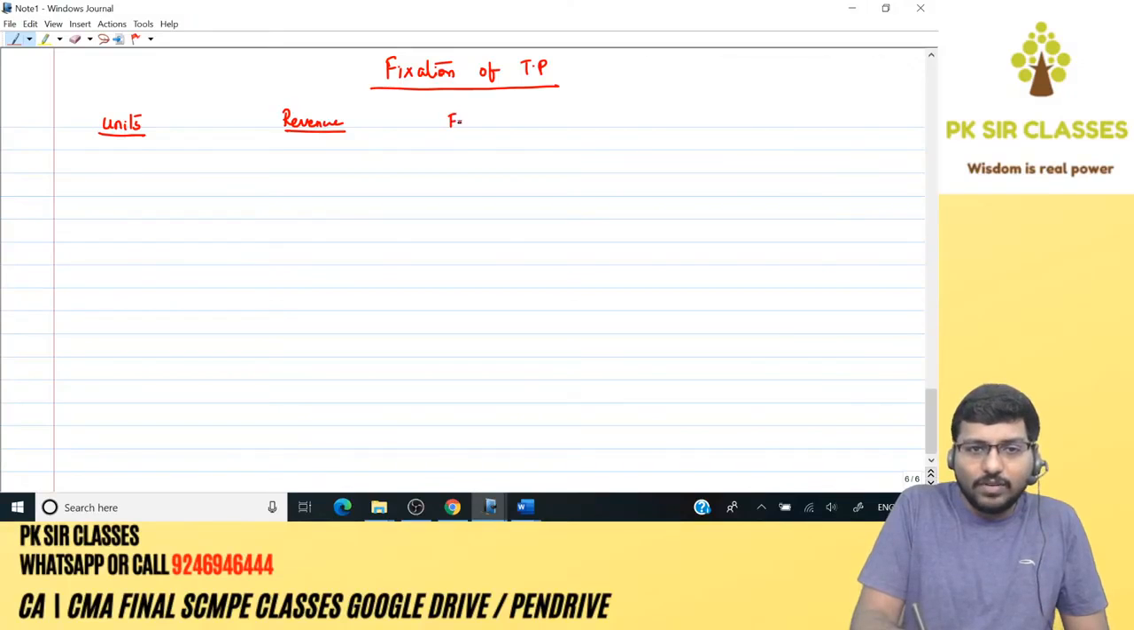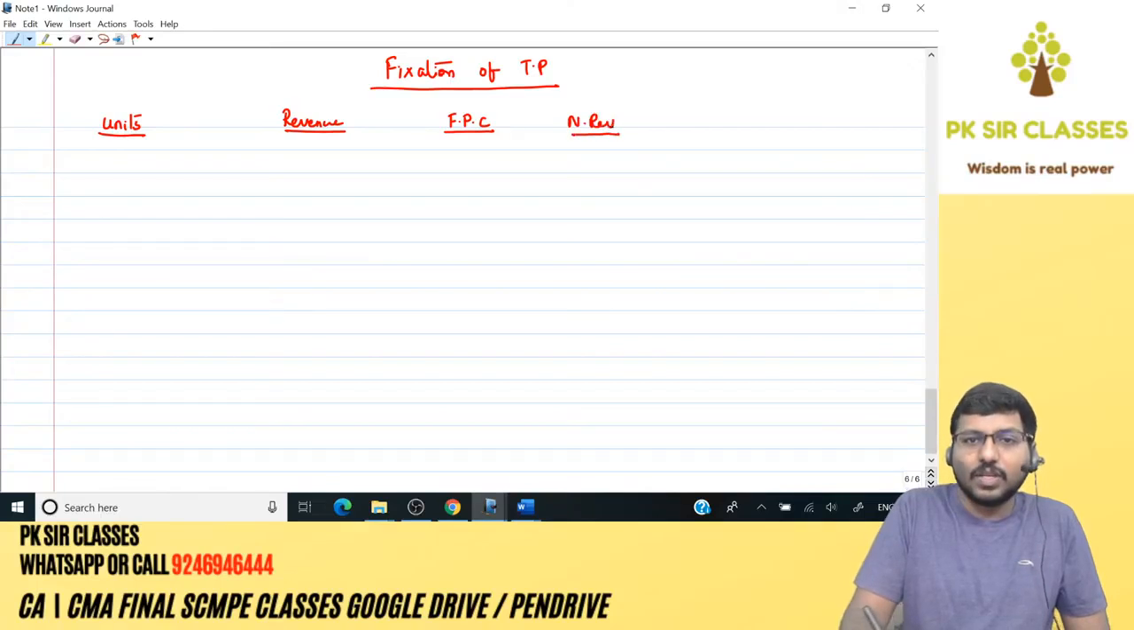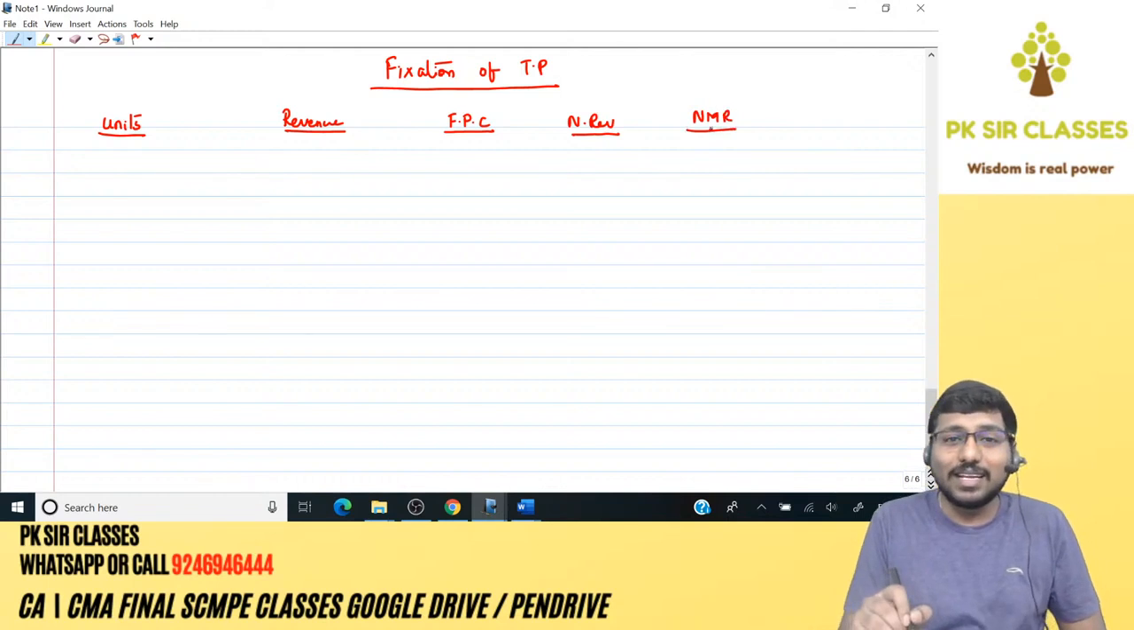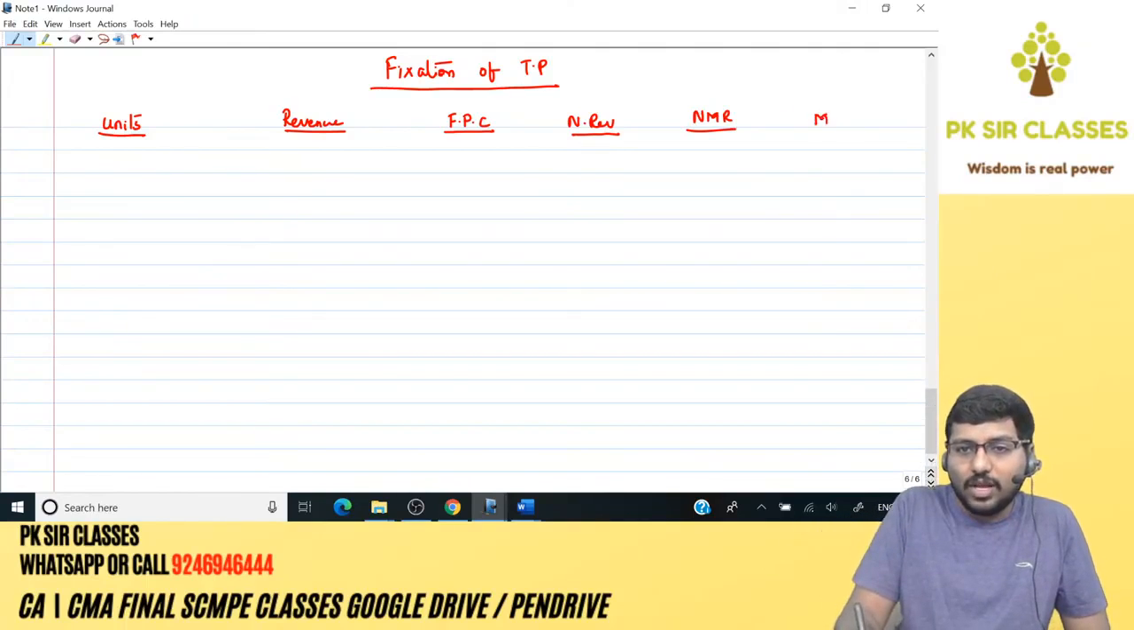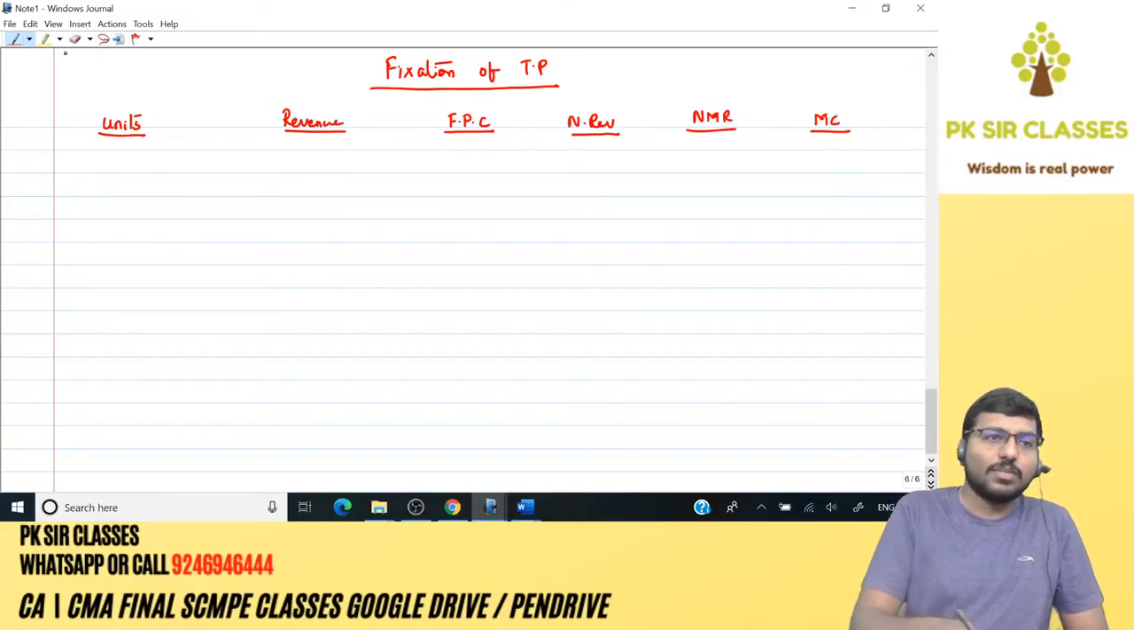Next column will be further processing cost. Next column will be net revenue. Next column will be NMR. NMR means net marginal revenue. Marginal means incremental. Then you have something called marginal cost. These are all the columns.